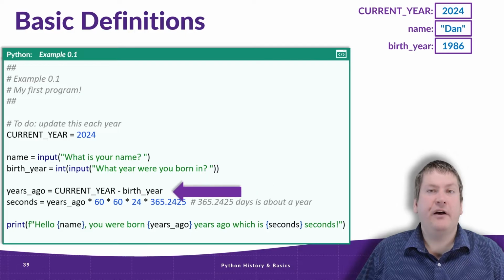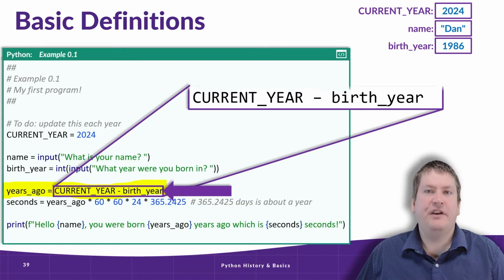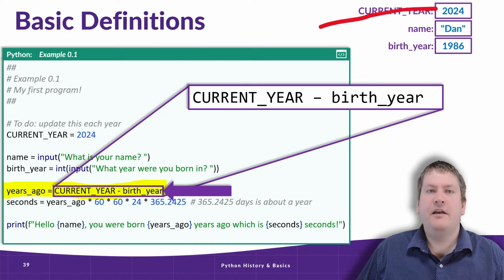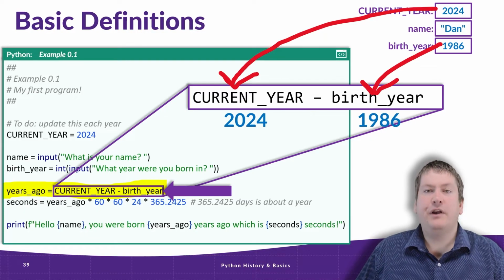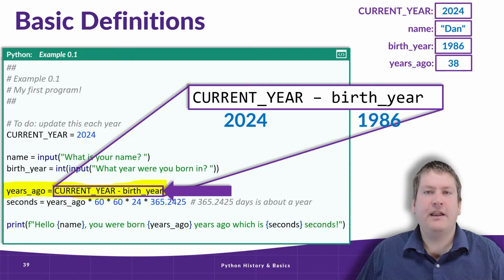Our next line is also an assignment statement. However, this time, rather than a function call, we have an arithmetic expression on the right-hand side. As this expression has references to variables in it, Python has to look up the current value of those variables before completing the calculation. The current year is 2024, and the birth year is 1986. So the current year minus the birth year would be 38, and this is stored in the years_ago variable.